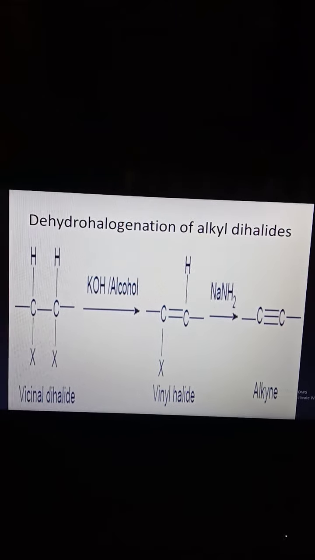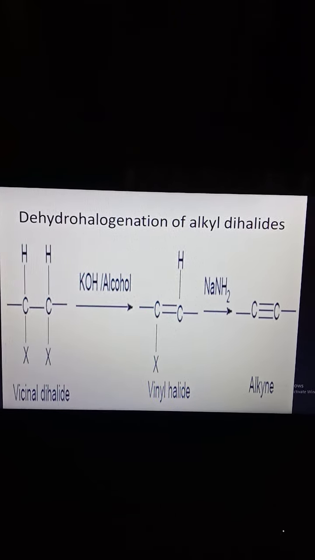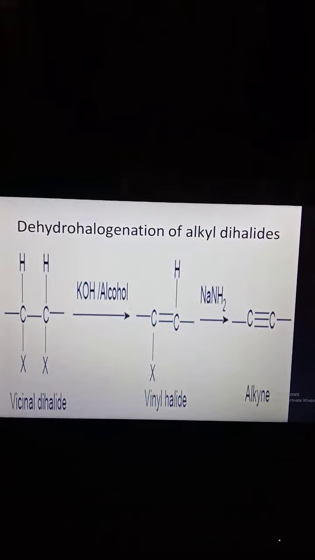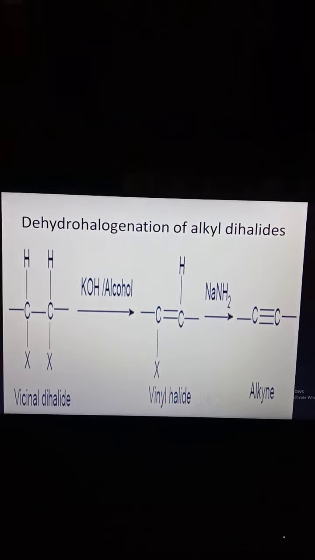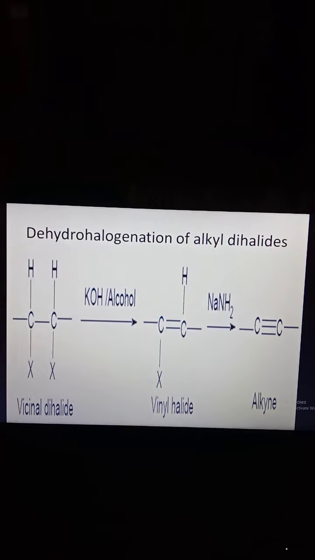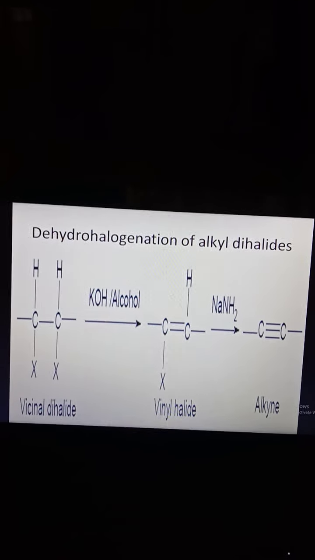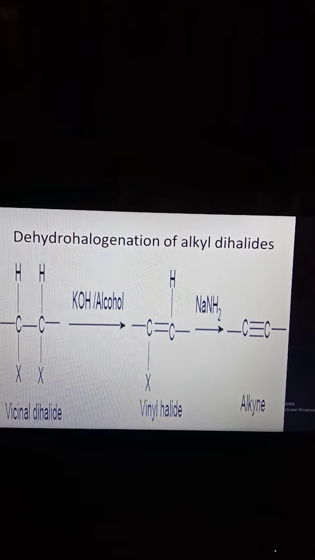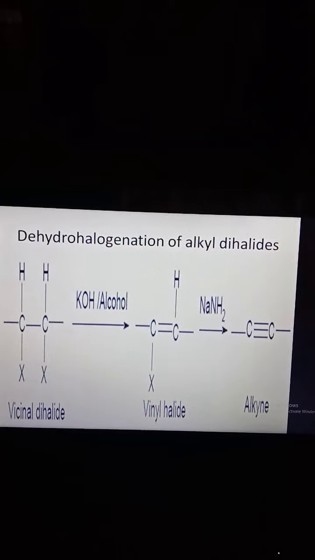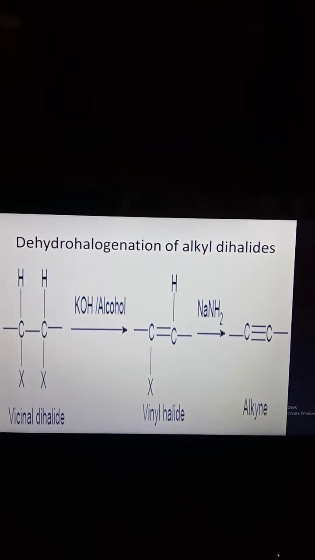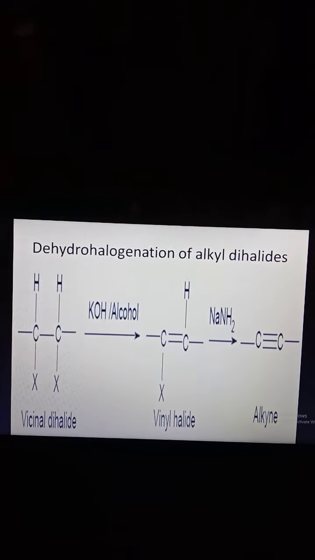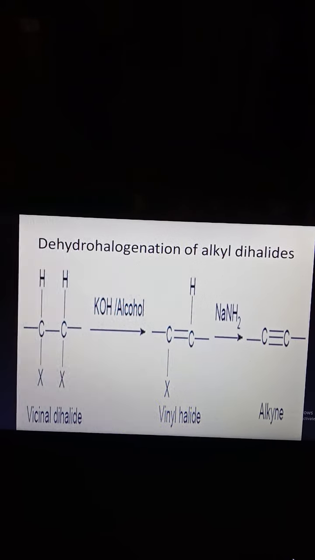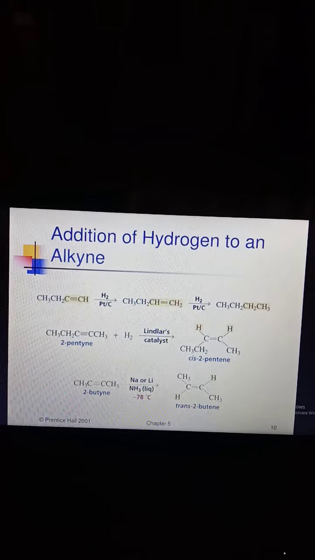Dehydrohalogenation of alkyl dihalides: these are vicinal dihalides in the presence of a base as well as alcohol. Dehydrohalogenation means removal of hydrogen as well as halogen. It forms an alkene, a vinyl halide, which further undergoes NaNH2, sodium amide, to give alkynes.